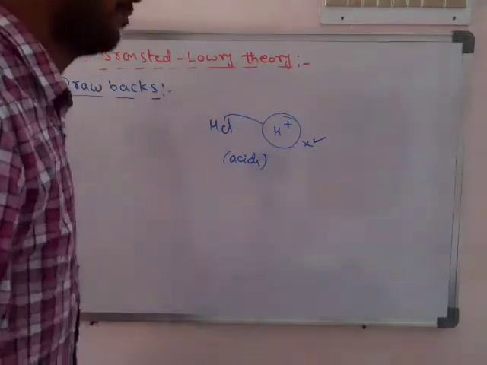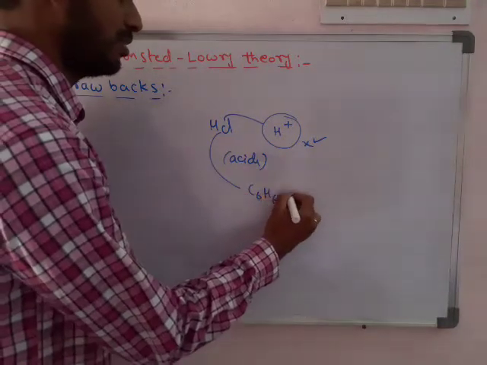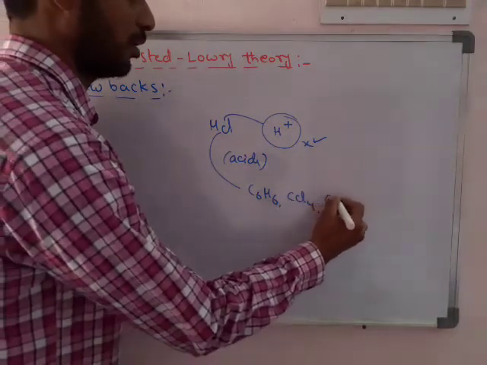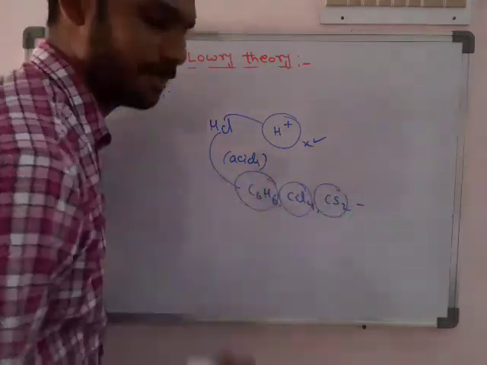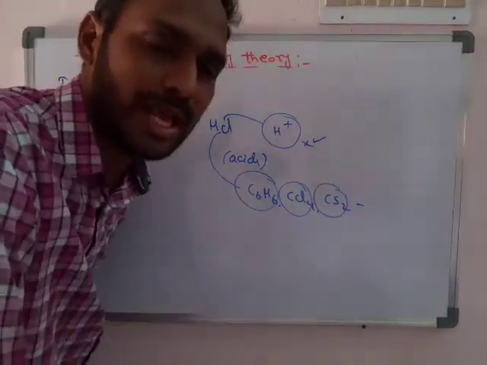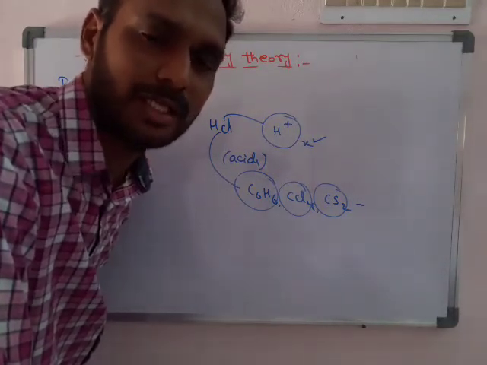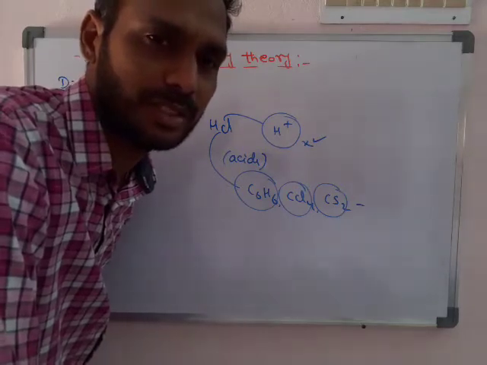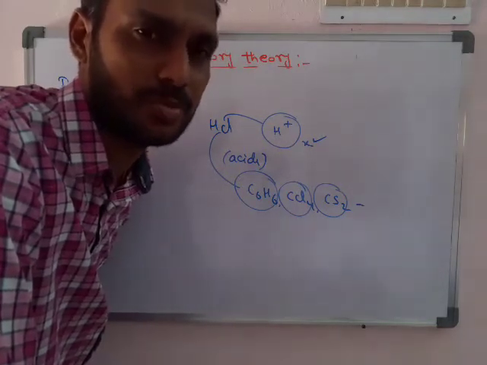For example, if HCl is taken in the presence of benzene or carbon tetrachloride or carbon disulfide. Why are we taking these solvents separately? They are known as aprotic solvents, which means they neither accept nor donate H plus.